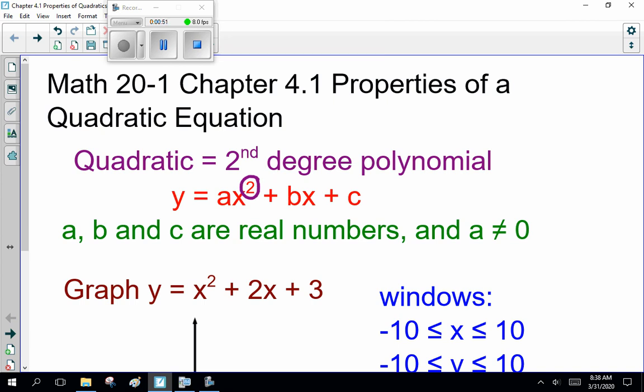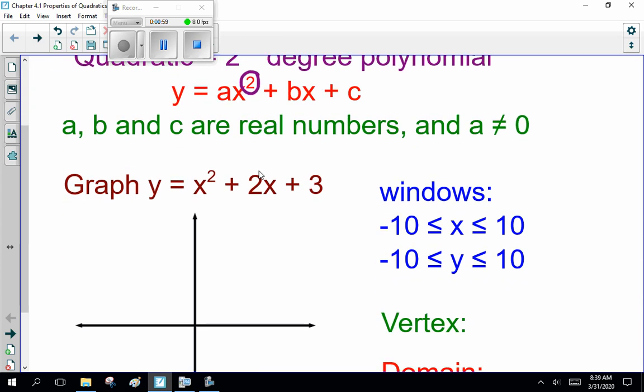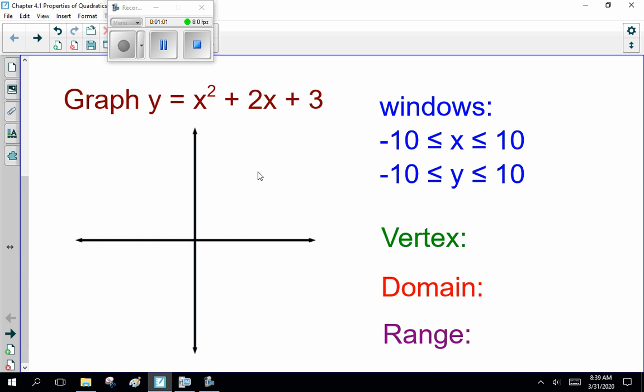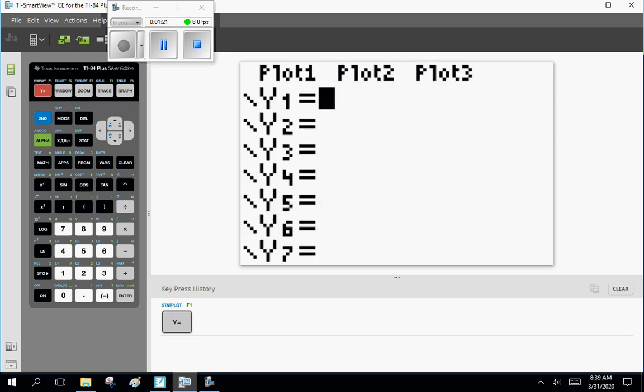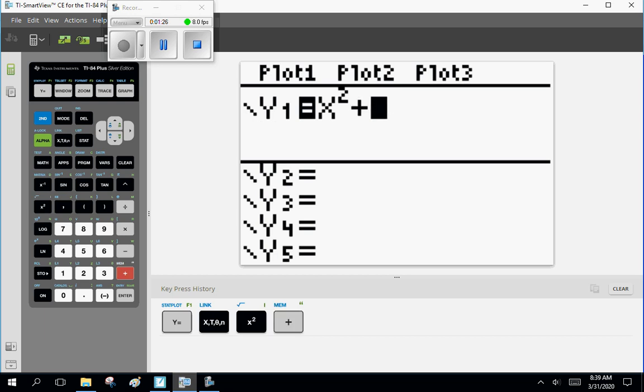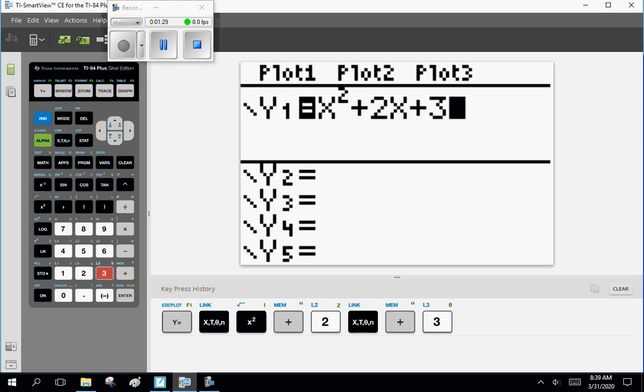Important stuff. Grab your graphing calculator, and I do mean grab it, because you need it. I want you to graph x squared plus 2x plus 3. Note with the windows, I want the window set minus 10 to 10 for x and minus 10 to 10 for y. If you go to your graphing calculator, y equals x squared plus 2x plus 3, enter.